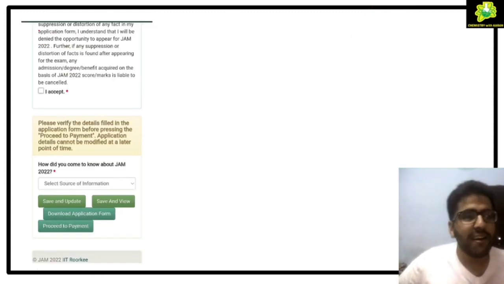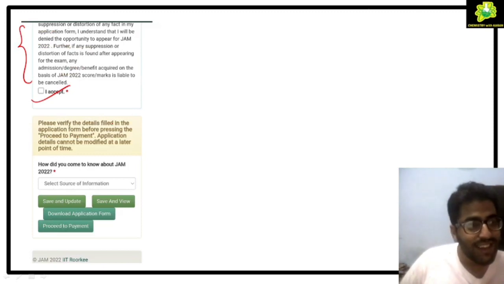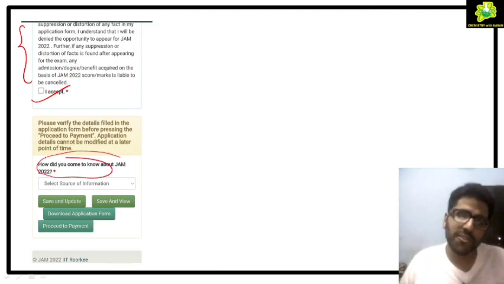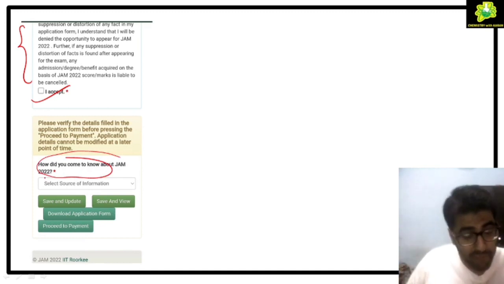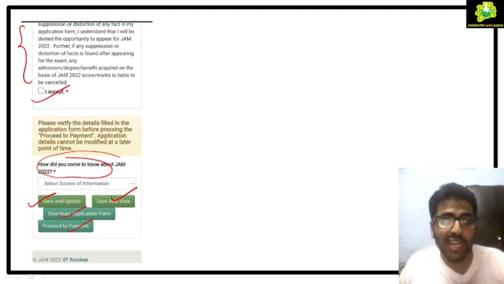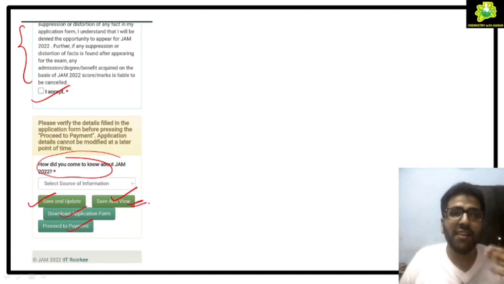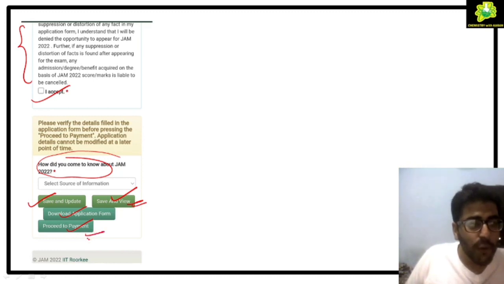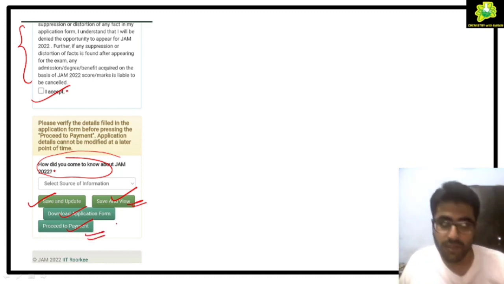you will be given the terms and conditions. You have to obviously click on accept. You don't have any other option. Okay, now how did you come to know about IIT JAM? You will be getting an option, you can choose any. Now you will be getting an option of save and update, save and view. See, save and view, download application form, proceed to update. Save, if you are filling right now and you are not sure, you have to click save and update. Otherwise you have to click save and view, and proceed to payment will be the final option.